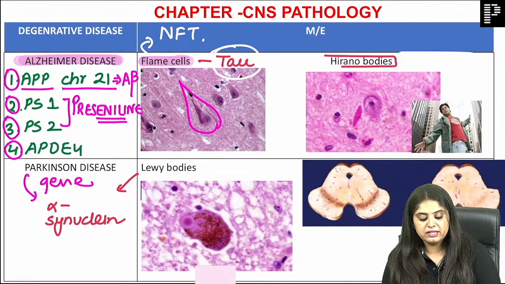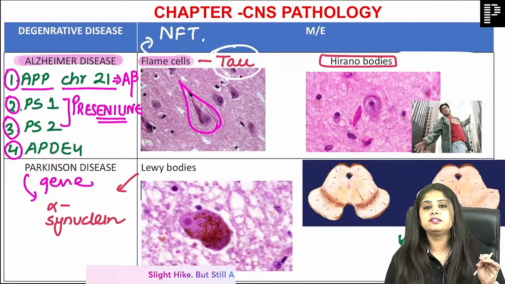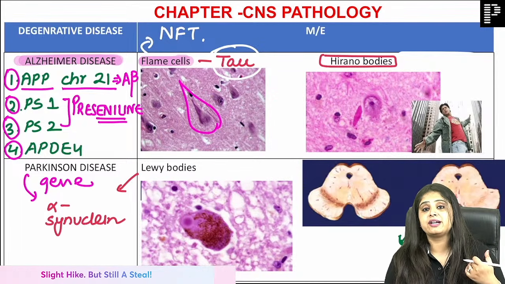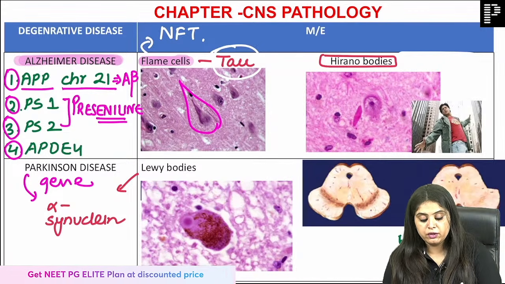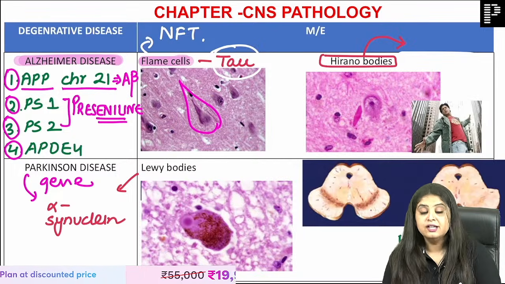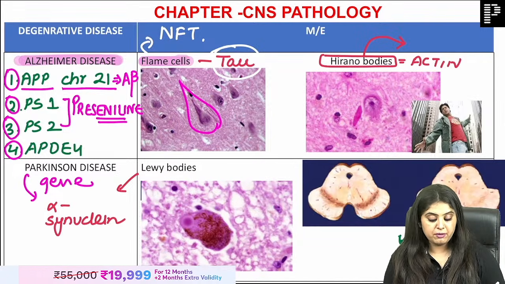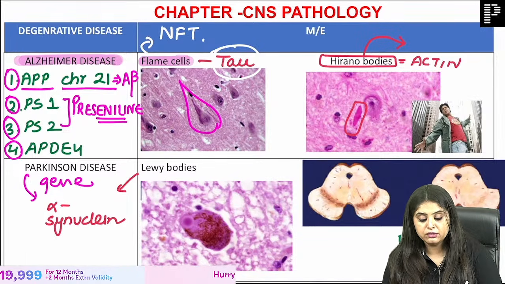So Tauji is usually the eldest person in the family, and you will see the eldest ones in the family always try to act as a hero. That I know everything, I will take all decisions, and a hero will always be famous for his acting. So Hirano bodies are what? They are made up of actin, and this is how Hirano body looks like.